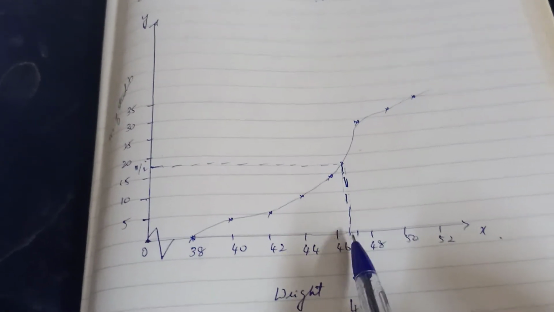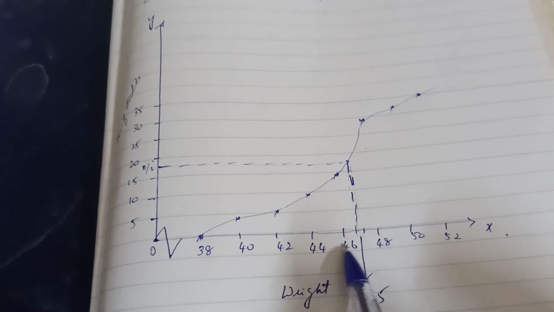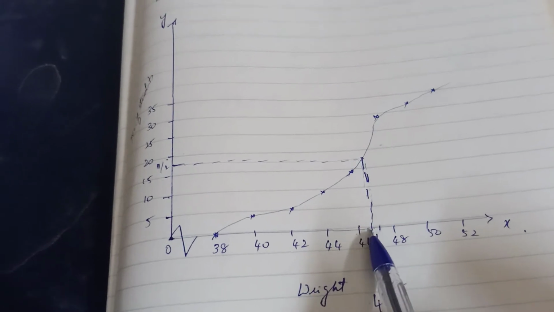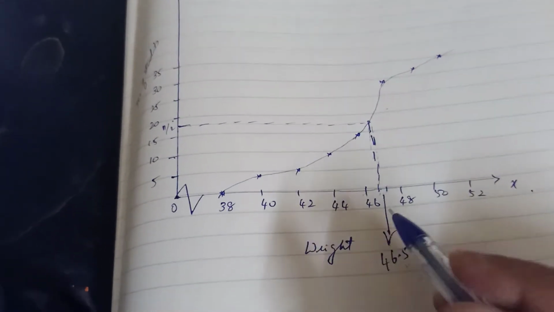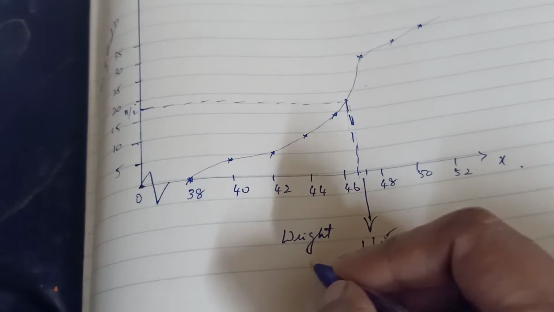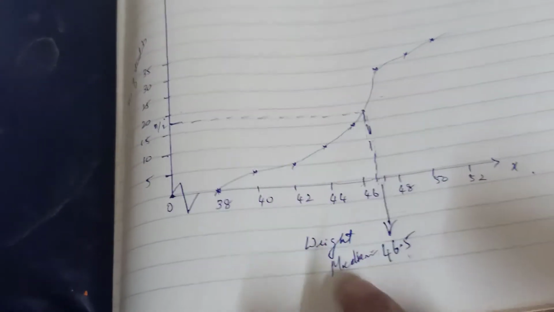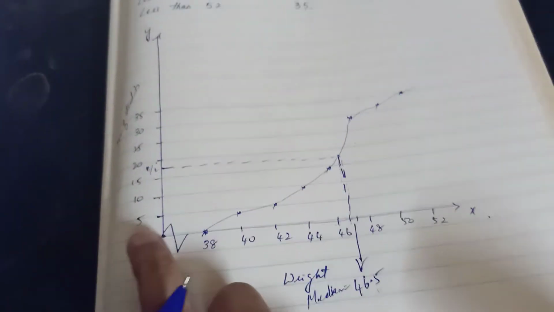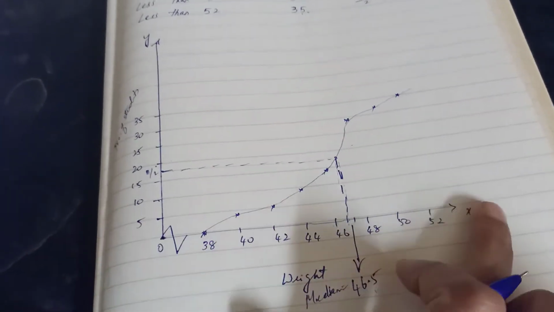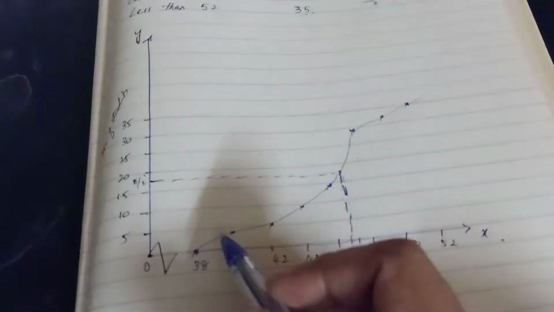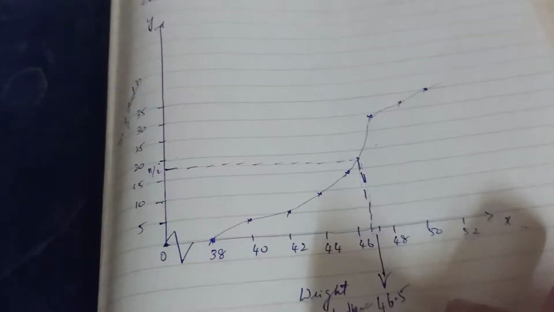How did I arrive at the answer? Between 46 and 48 you have 47. In between these two you get 46.5 in the middle. So this should be your median. Okay, median. Median is equal to this. You have to draw all the other decorations. You have to write x-axis, y-axis, number of students, the weight of students in kilograms, and everything you have to write. Okay. Some teachers will ask you to plot the points also. So this is one part of the problem.